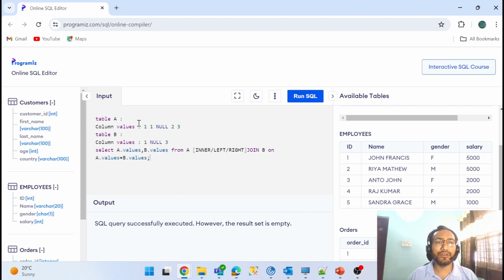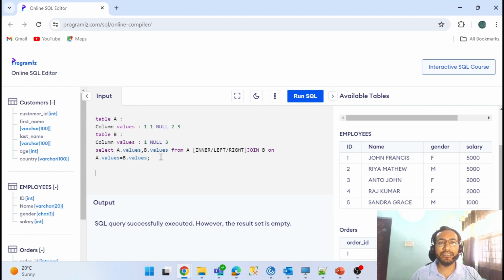So this is a join. What the interviewer wants to understand: in table A, I have a column with values 1, 1, null, 2, 3. And table B also has 1, null, and 3. So you have to write the query which gives me the inner, right, and left joins. I already created a video for this join, but I'll give you a high-level definition.